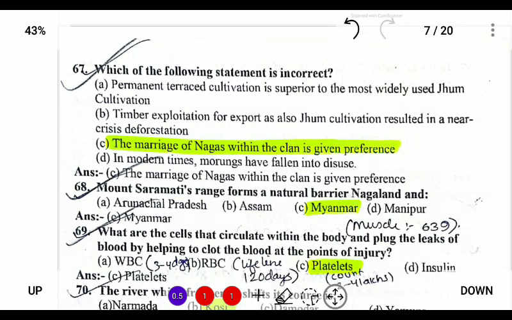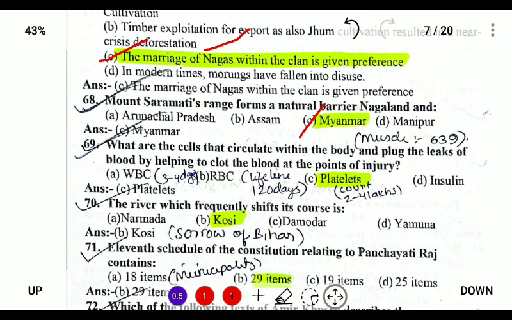Next, which of the following statements is incorrect? Permanent terraced cultivation is superior to most of the widely used jhum cultivation. Yes, correct. The timber exploitation for export as also jhum cultivation resulted in near crisis deforestation. Yes. The marriage of Nagas within the clan is given preference. No. So this is incorrect because the same clan cannot be married. In modern times, morungs have fallen into disuse. Yes, correct. So next, Mount Saramati Range forms a natural barrier between Nagaland and Myanmar. It forms an international boundary between India and Myanmar.